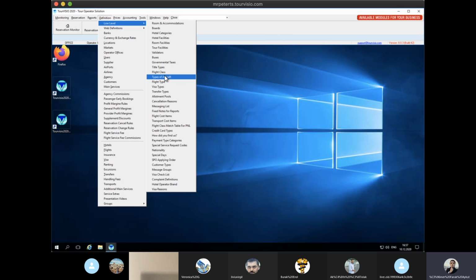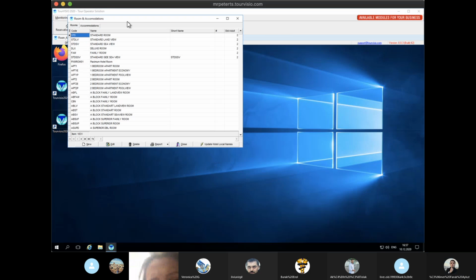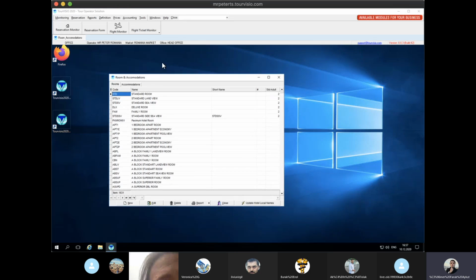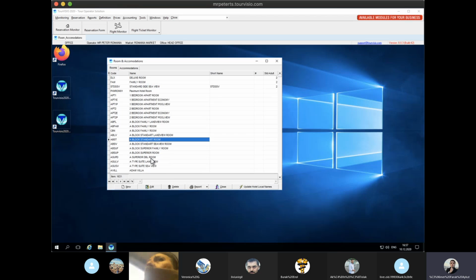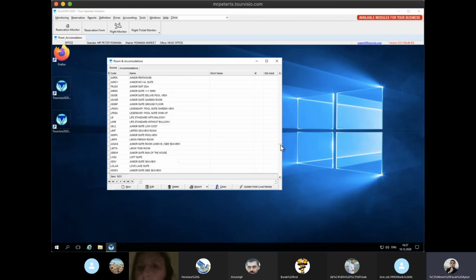So let's start with room and accommodations. I and some other colleagues already filled in those parts. You see there are 1,600 room types that we entered. We had to do it. Normally Peninsula already gave the code list.